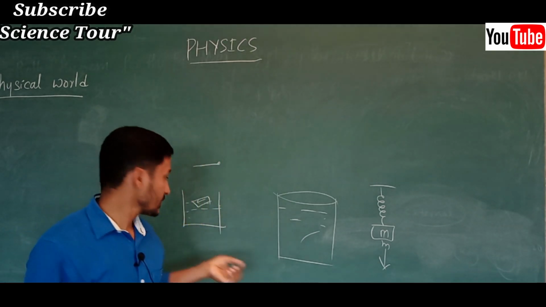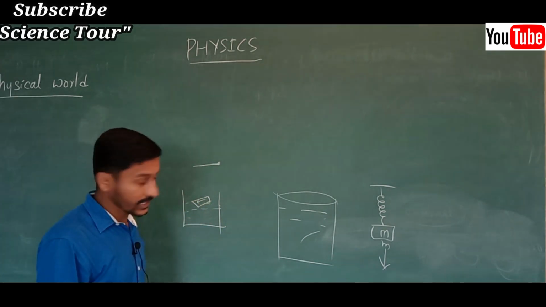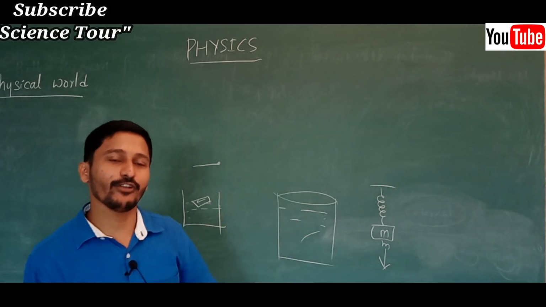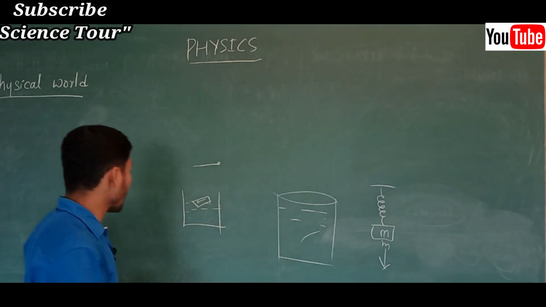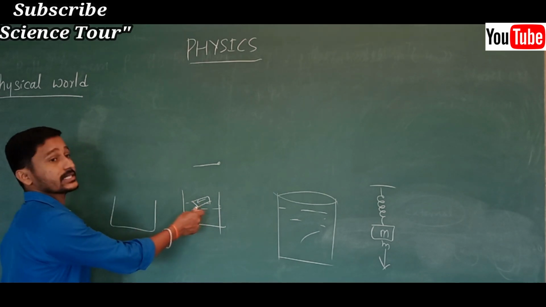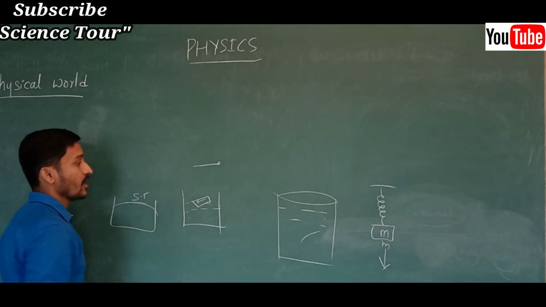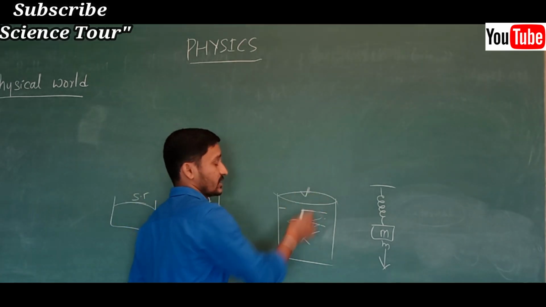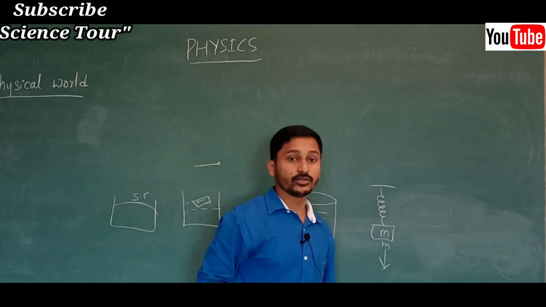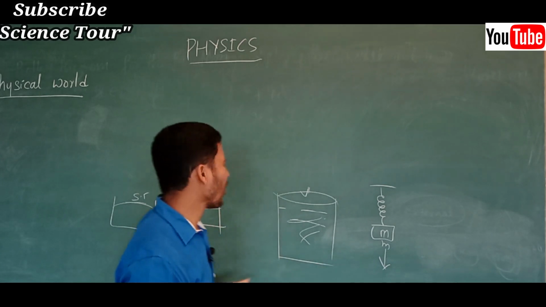After some time that paper is going to get wet, and after that it will sink, but that needle is going to float. You can do this experiment. But why? Because still water has some force, that is called surface tension. I talked about surface tension, I talked about resistive force, that is viscous force, I talked about spring force. These are all different forces.